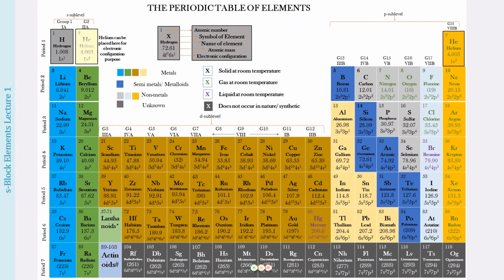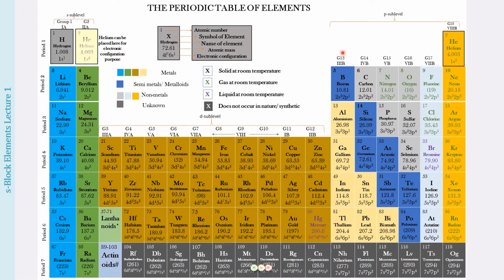So what would be the best way to begin this discussion? Well, have a look at the periodic table, right? So you have been seeing this from long, and this is what we are discussing when we start with the discussion of the S block elements. Where are the S block elements placed in the periodic table? Well, they are at the start of the periodic table. Group number 1 and group number 2 of the periodic table, these are the S block elements.